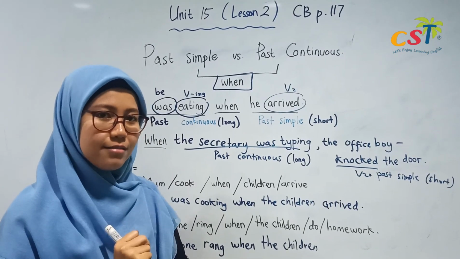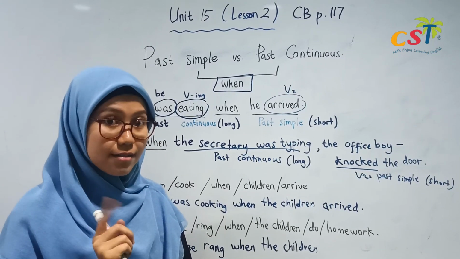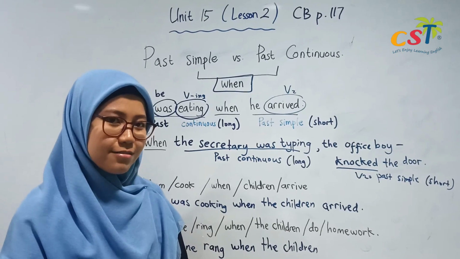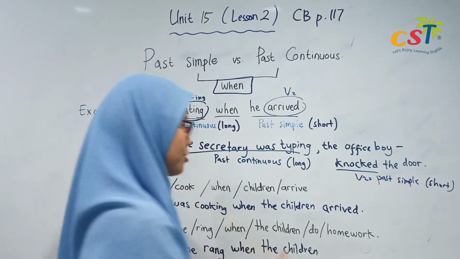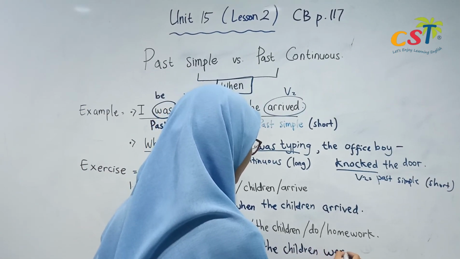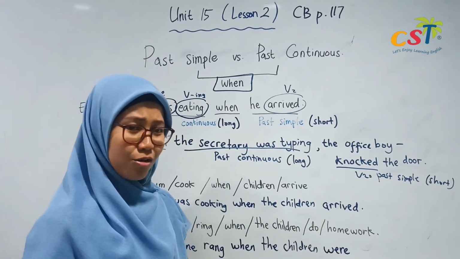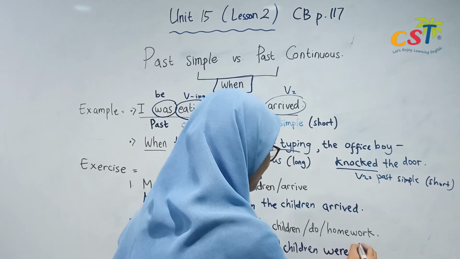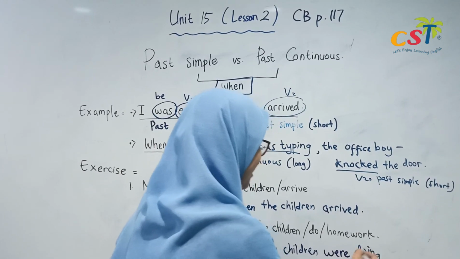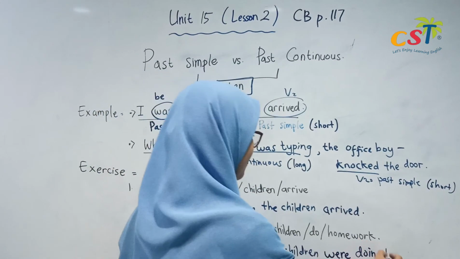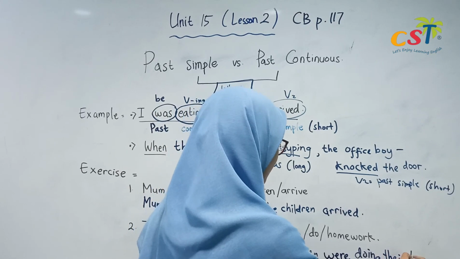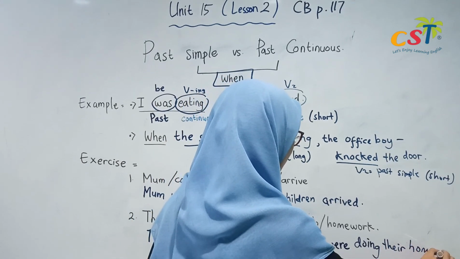How many are they? More than one. That's right. So what's our word? Were. Good job. When the children were do? No? Oh yeah, of course no, because you have to put verb ing. Were doing their homework.